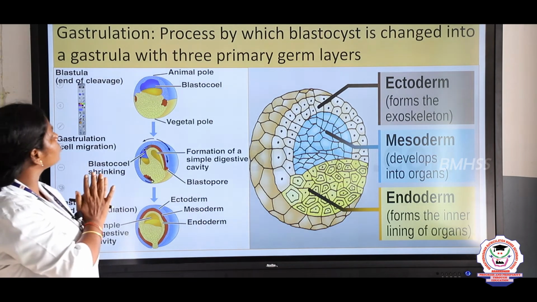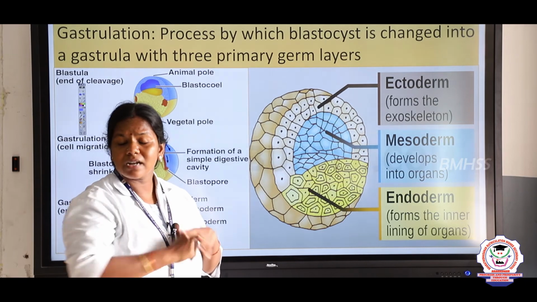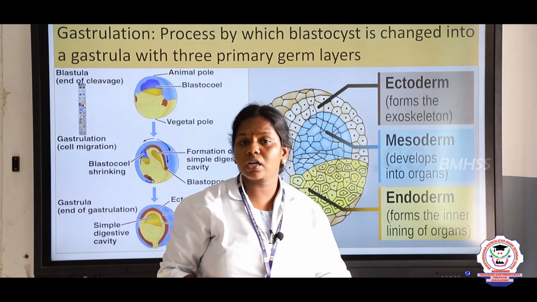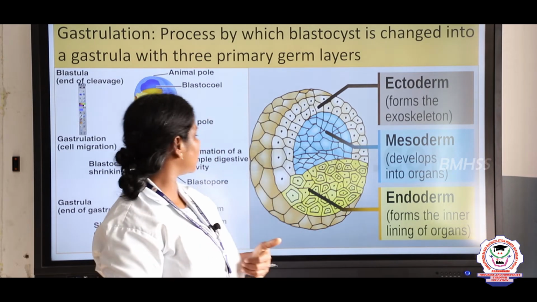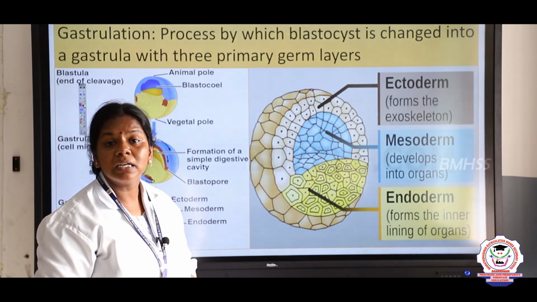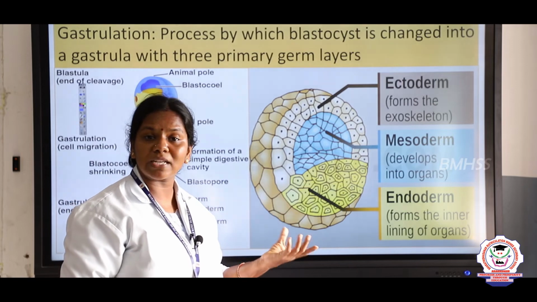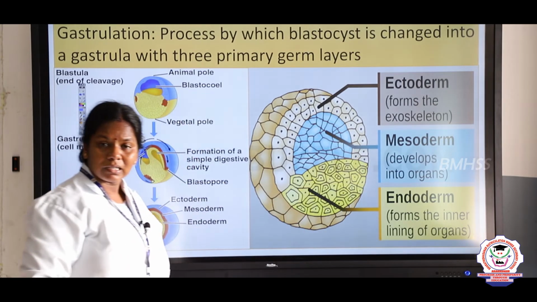And the next one is gastrulation. What do you mean by gastrula, children? The blastocyst gets implanted, right? And the blastocyst undergoes several divisions to form a structure called gastrula, right? It forms the germ layers. What are the three germ layers? Ectoderm, endoderm and mesoderm. So the conversion of blastocyst into gastrula, we call it as gastrulation.